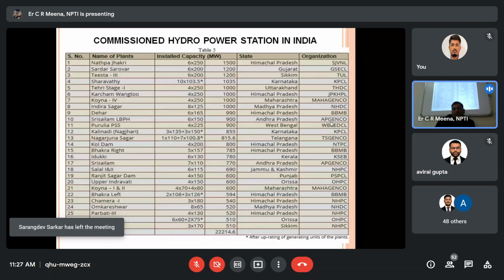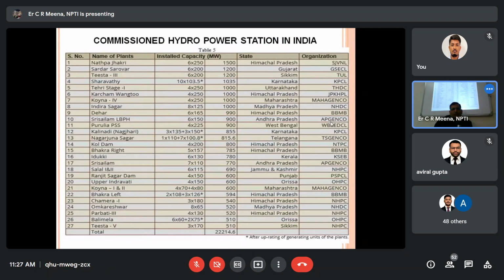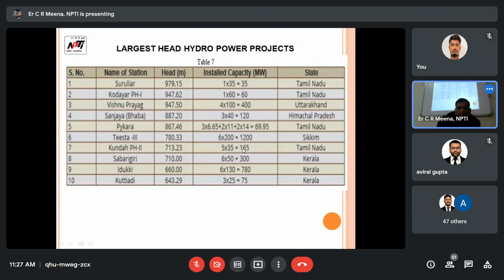These are the list of hydropower stations in India. Nathpa Jhakri is the biggest installed hydropower plant in India presently. That is the SJVNL. And so Chamera, Bairasiul like that. Koldam is the NTPC project, Himachal Pradesh, 800 megawatt. So many plants are there.